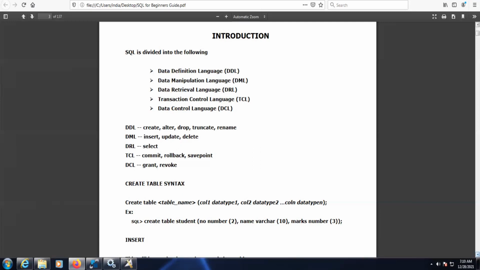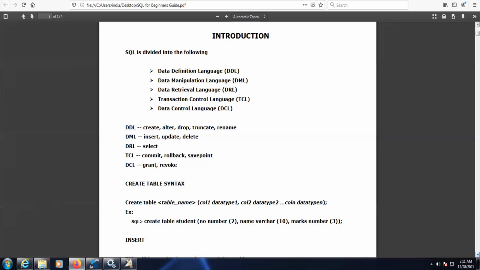The next thing is truncate. There is a difference between delete and truncate. We can restore the data back when we use the delete option, but when you use truncate, we cannot restore the data back. So the difference is that delete is a DML command and truncate is a DDL command. And rename can be used if you want to rename a column name or a table name. These are the DDL functions.